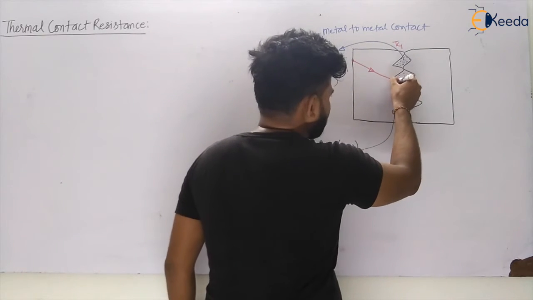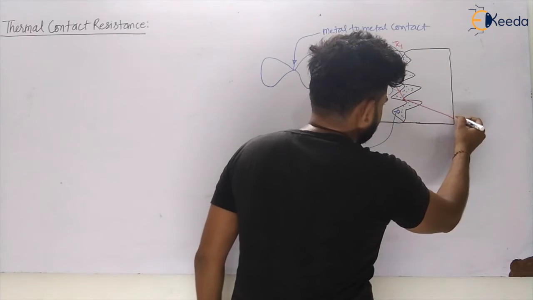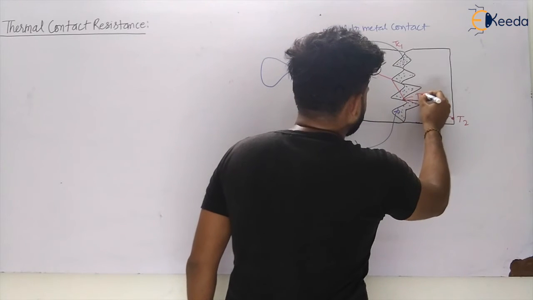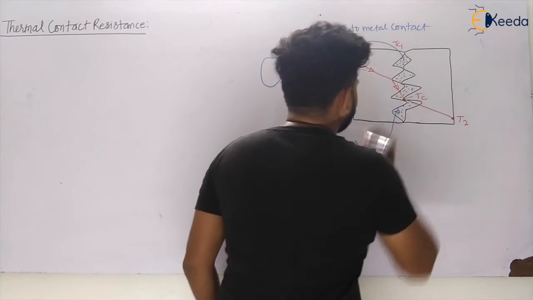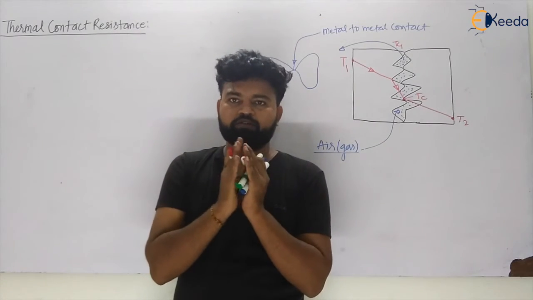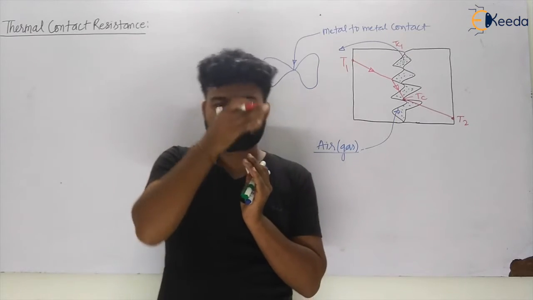Now there will be a sudden temperature change like this, and let us take this as T2, and that is your TC2. So my dear students, due to this roughness or contact, there will be a sudden temperature drop.